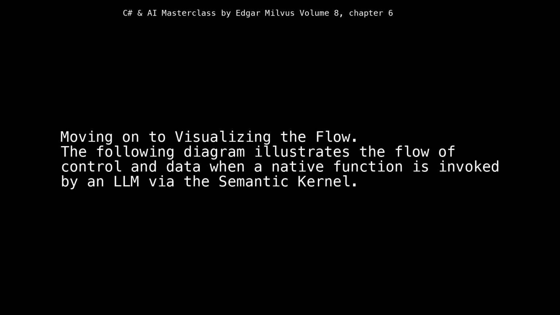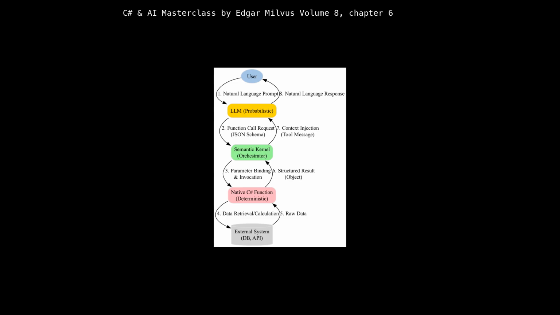Moving on to visualizing the flow. The following diagram illustrates the flow of control and data when a native function is invoked by an LLM via the semantic kernel. This diagram illustrates the semantic kernel invoking a native function, where the standardized directory acts as a map to locate the function and the reliable cabling ensures the secure and efficient transmission of data and control flow between the LLM and the native code.